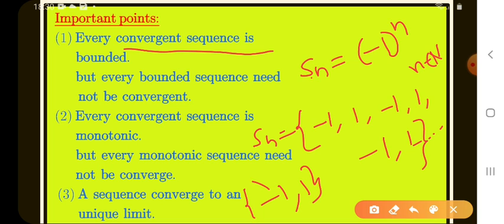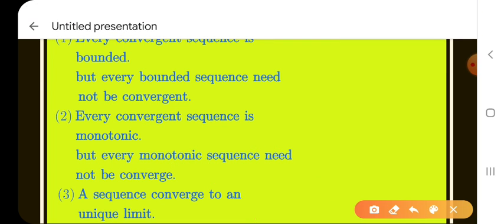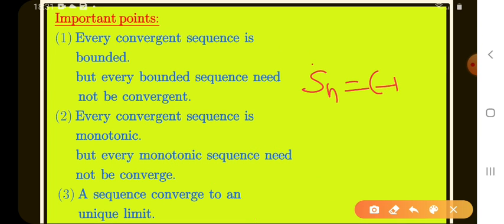What is the lower bound here? Minus 1 is the lower bound. What is the upper bound? Plus 1 is the upper bound. So Sn is a bounded sequence. Is it clear or not? Sn has the elements minus 1, 1, minus 1, 1 and so on. In these elements, the least value is minus 1, so we call it the lower bound. The maximum value is plus 1, so it is the upper bound. So Sn has both a lower bound and an upper bound, so Sn is bounded, where Sn equals minus 1 whole power n.